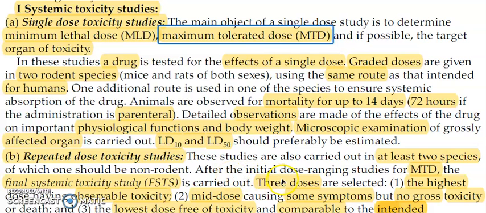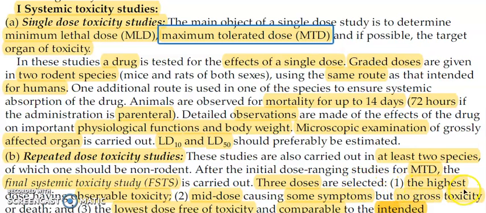So after the initial dose ranging studies for MTD, the maximum tolerated dose, you have to carry out the final systemic toxicity study, that is FSTS. The final systemic toxicity study will be carried out in the repeated dose toxicity studies. For that purpose, 3 doses are selected.